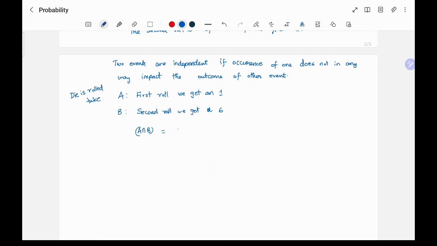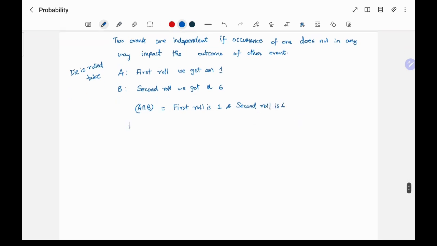It is nothing but the first roll is 1 and the second roll is 6. So since they are independent, right, the probability of A intersection B will be, let's say first I throw the die once and find the probability that it is 1. Then I multiply by the probability of B, which is nothing but in the second roll I'm getting a 6. So this is possible only because they are independent.